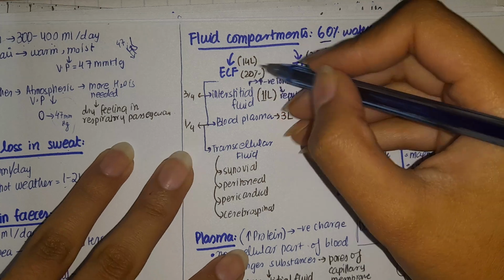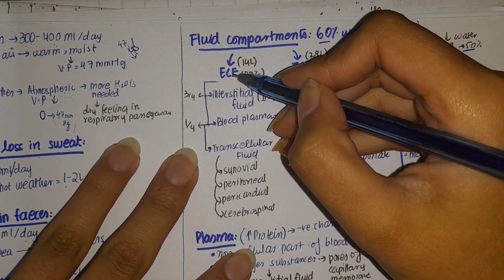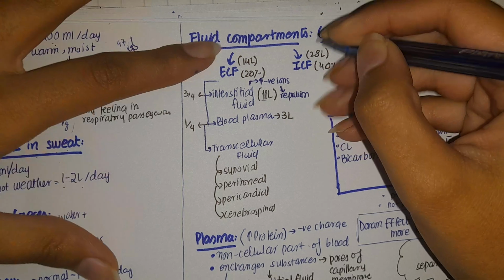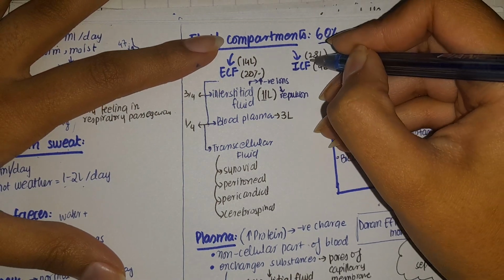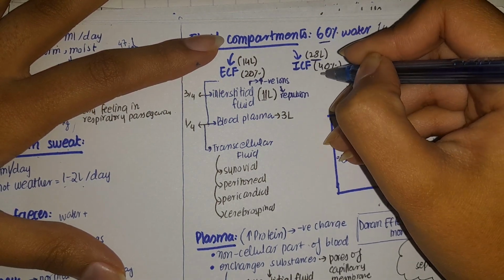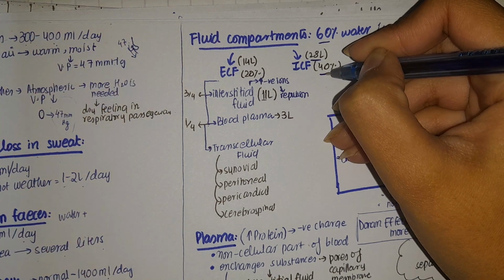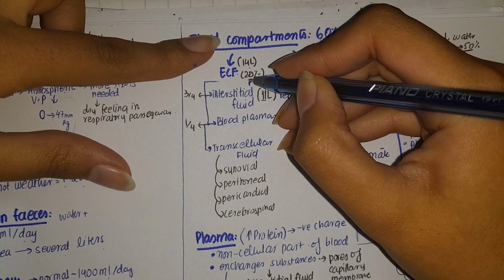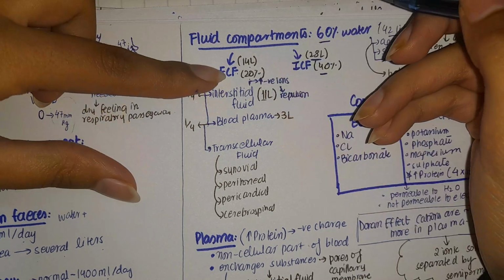Now this fluid that is outside the cell is known as extracellular fluid, and the fluid which is inside the cell is the intracellular fluid. The intracellular fluid is 28 liters, or you can say 40% of the total body water, whereas this extracellular fluid is 14 liters or 20% of the total body water.